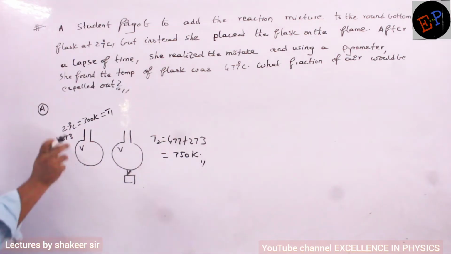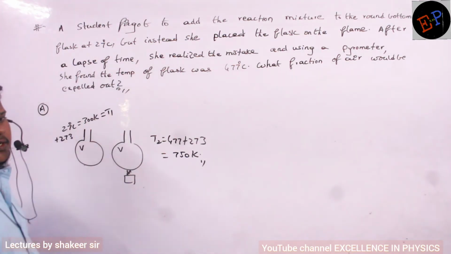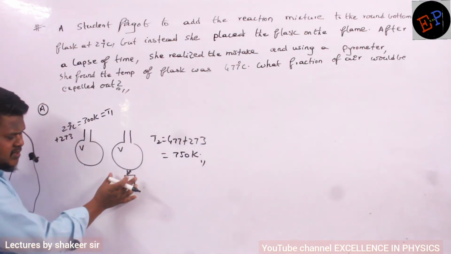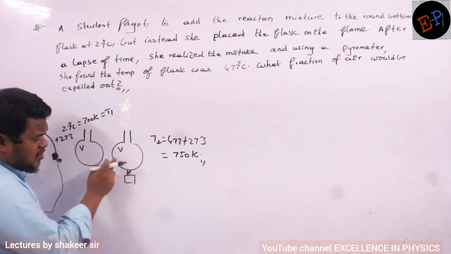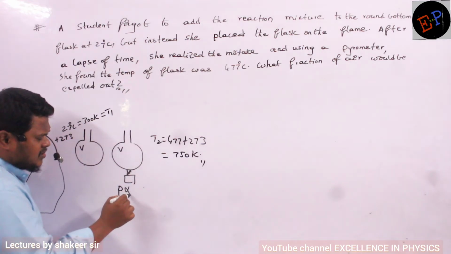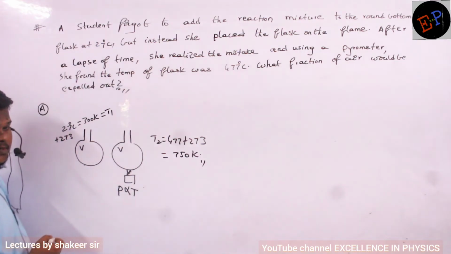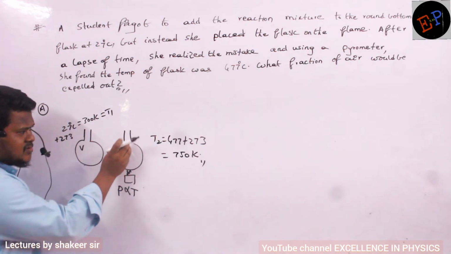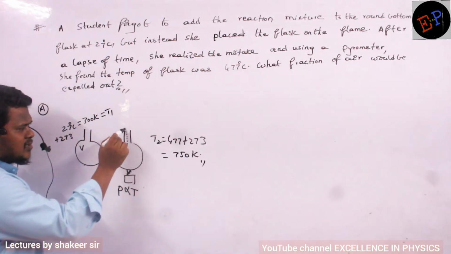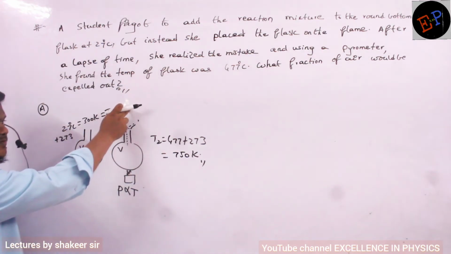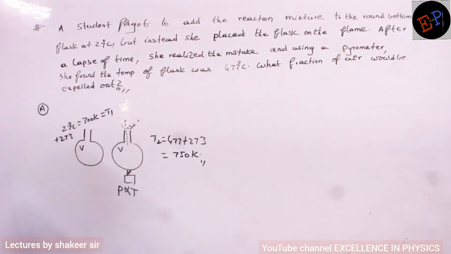Then the question is, what fraction of air would be expelled out? See, if you start heating this gas, listen very carefully, volume is a constant, you know. If volume is constant, pressure is directly proportional to temperature. So pressure automatically increases. If pressure increases, gas tries to move in an upwards direction. Gas will try to move in every possible direction, until the same pressures are obtained in the atmosphere and inside the container.